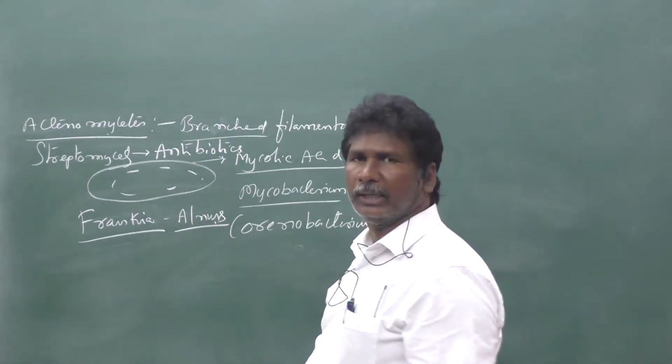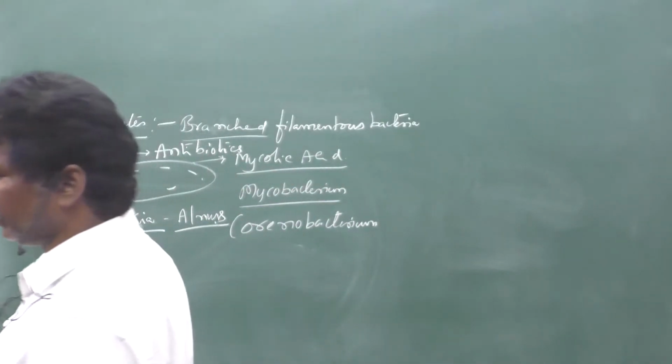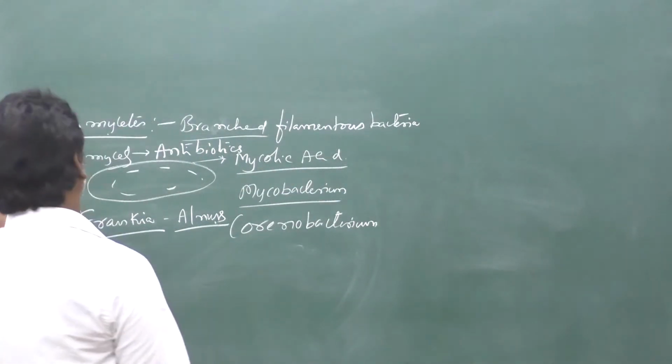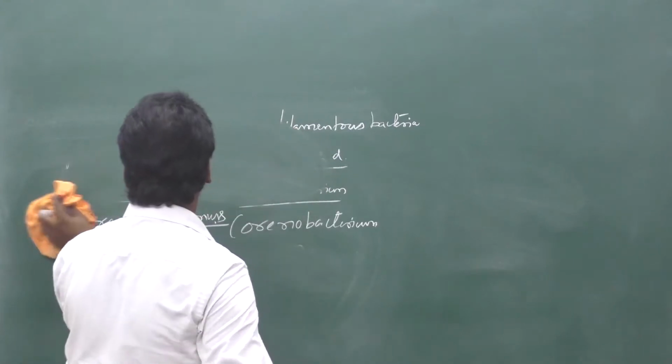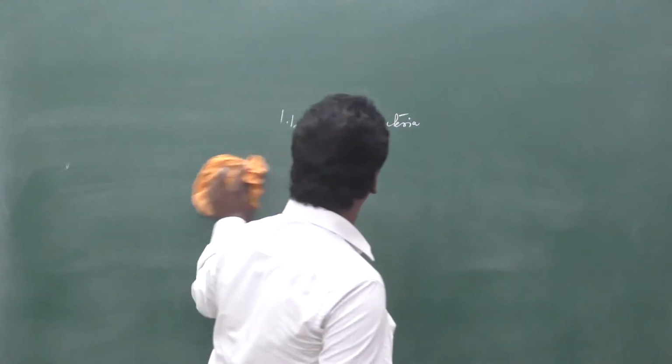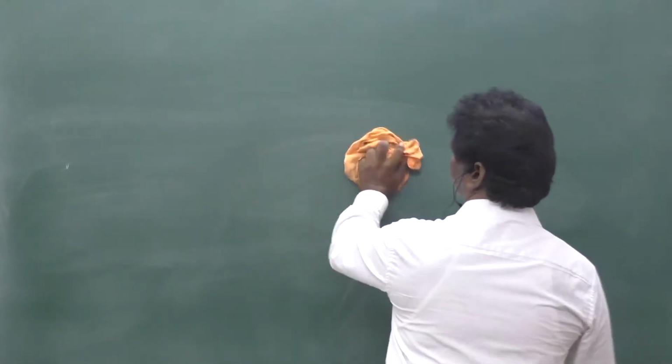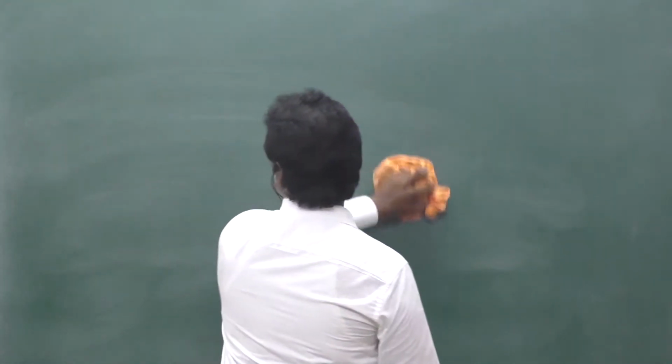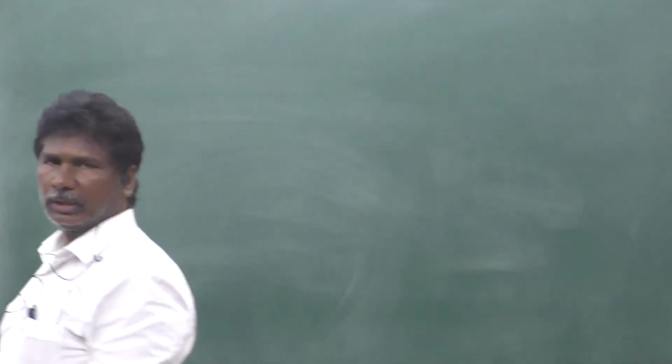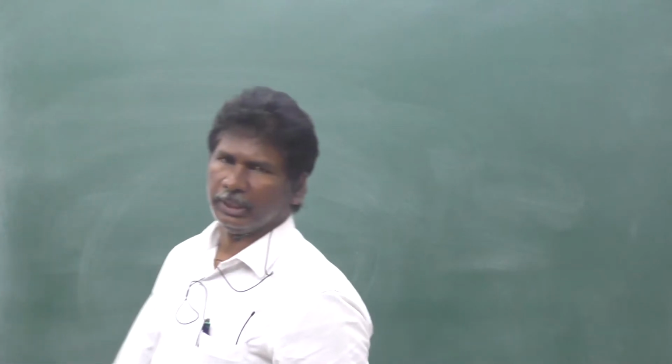So this is the actinomycetes. Up to here, Monera, the unicellular prokaryotes, is complete.